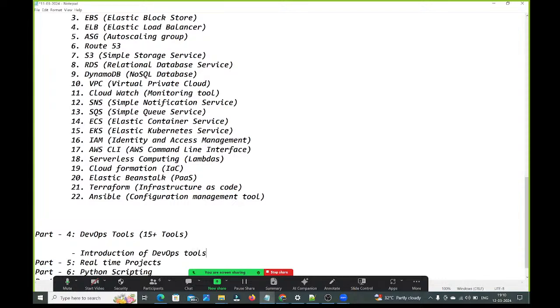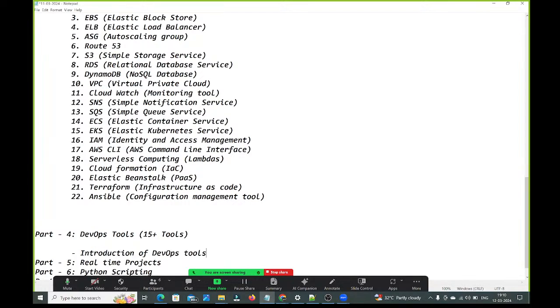At the beginning, in part 1, we discuss introduction of DevOps: what is DevOps, why DevOps, the life cycle of DevOps, what is SDLC, methodologies in SDLC. And in part 4, we start with introduction of DevOps tools, what tools we are going to cover in this course.